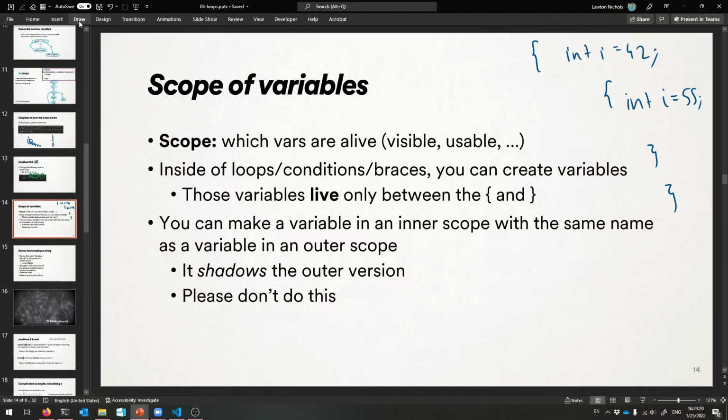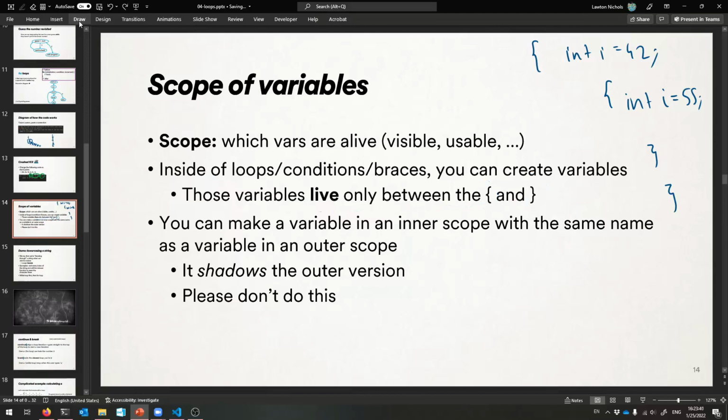You can just keep on making variables. It's weird. So inside of loops, conditions, braces in general, you can create variables. We know that, right? What I'm trying to tell you now is their scope is important, and you have to worry about that. Those variables that you're defining only live between the opening brace and the closing brace.